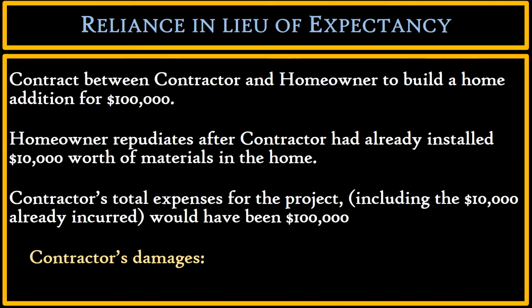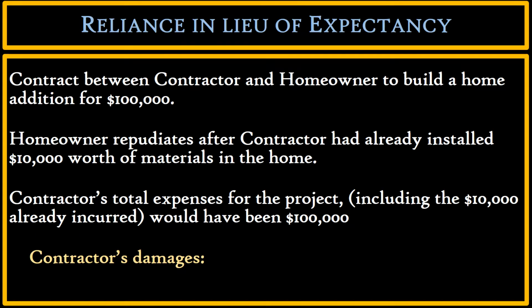Here's one more example. We have a contract between contractor and homeowner to build a home addition for $100,000. Homeowner repudiates the contract after contractor had already installed $10,000 worth of materials in the home. Contractor's total expenses for the project would have been $100,000.